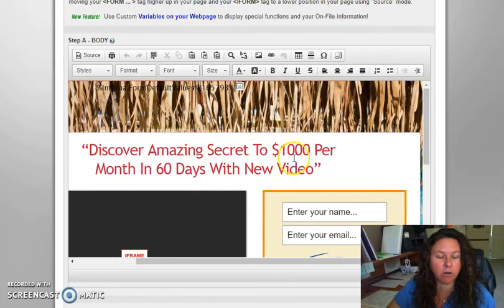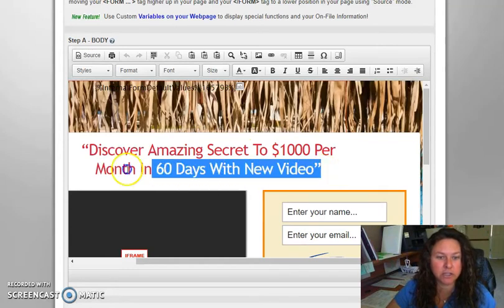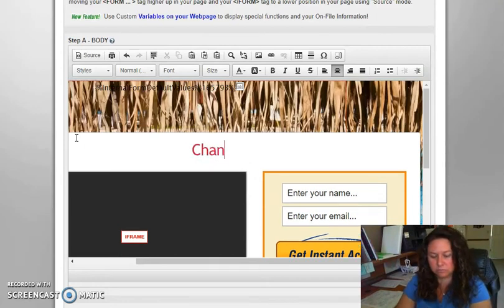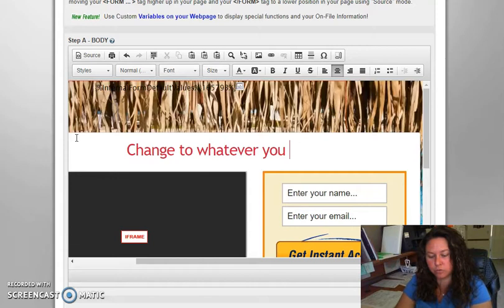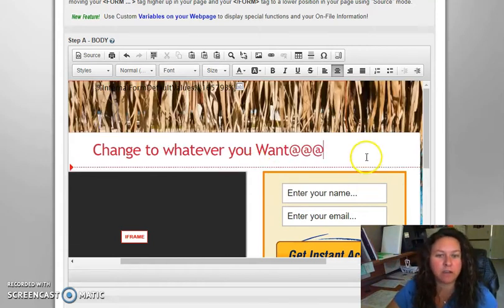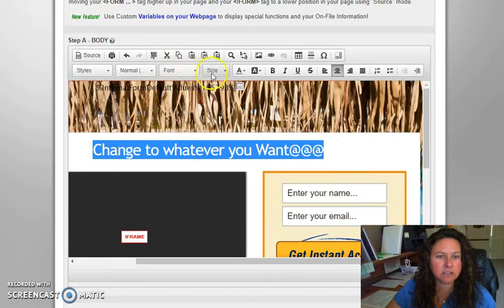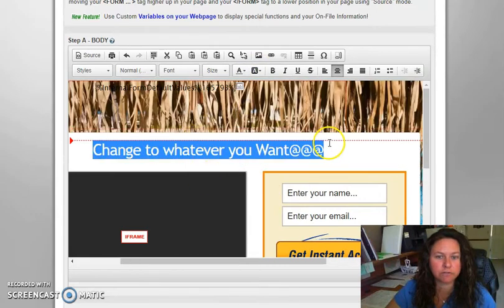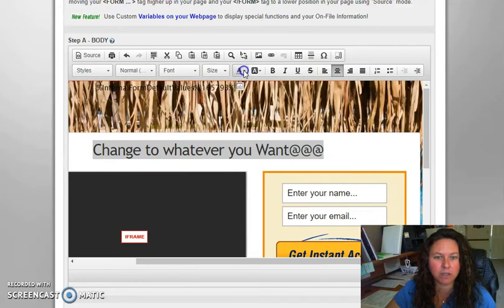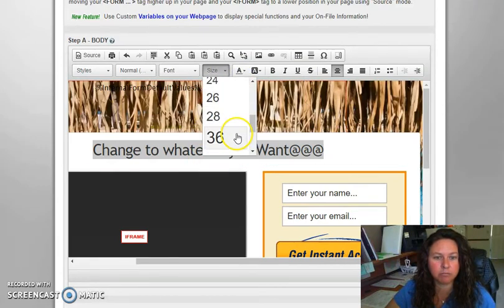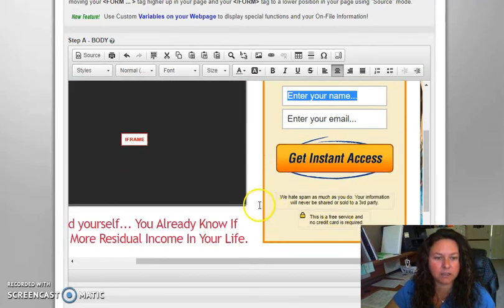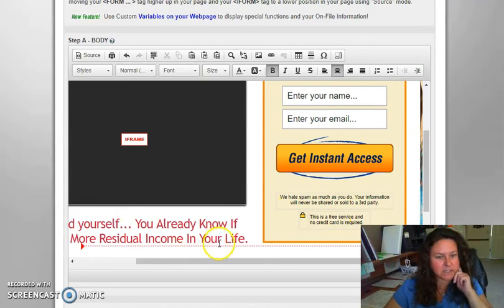So basically now you can take all of this text and change it to whatever you want. You can change the color of the text by simply going up here and changing the text color. Here's the text color. Let's make it orange. If you want to make it have a background, if you want to make it bigger, you can make it bigger. You can make it smaller. And then you can come down here and change this text.